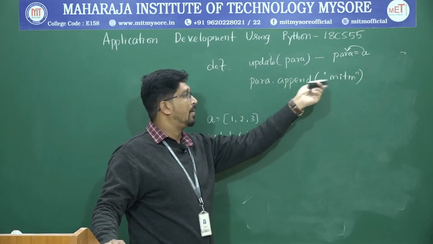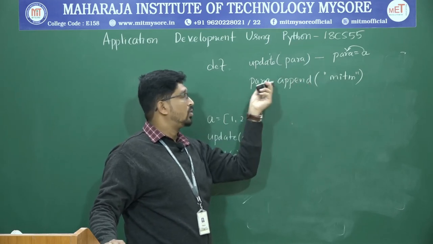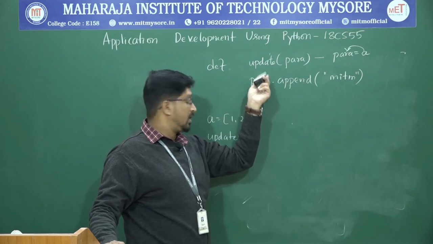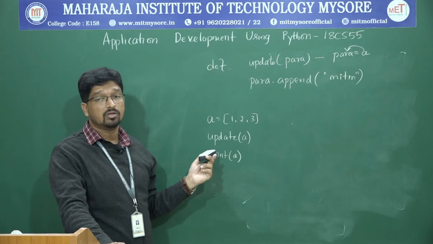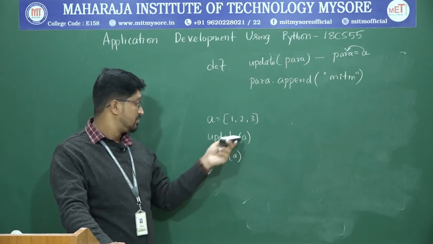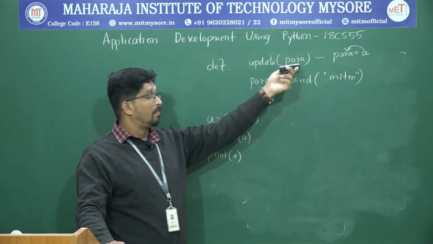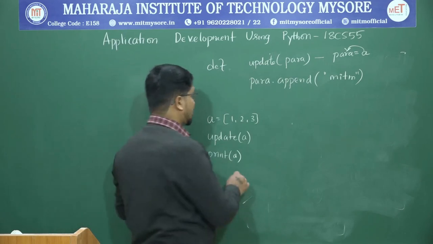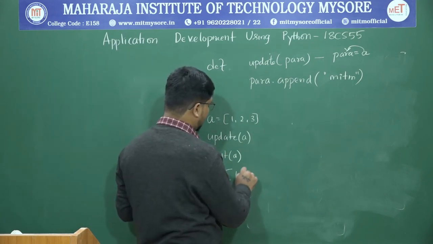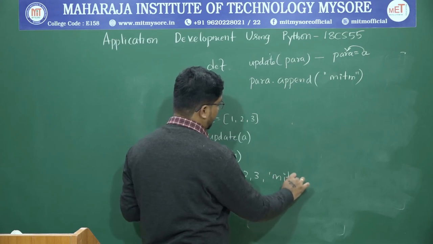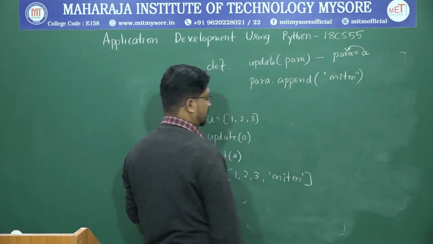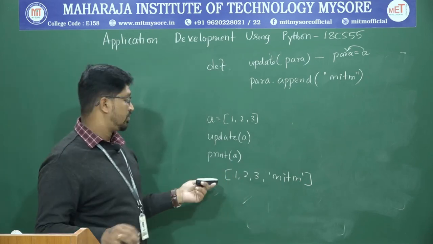I'm trying to append a value to the para list, but when it comes back, the changes are reflected because of passing references. Because I am passing a to para, your final result will be 1, 2, 3 followed by mitm. Okay, this is how it works.